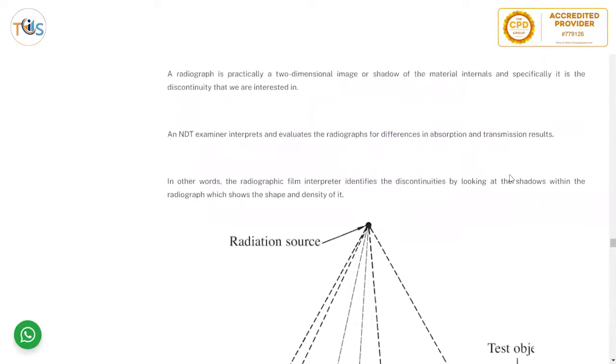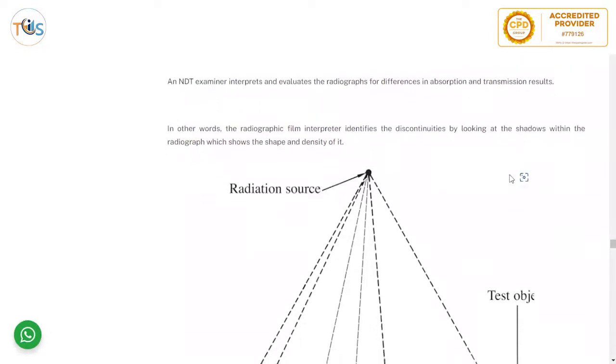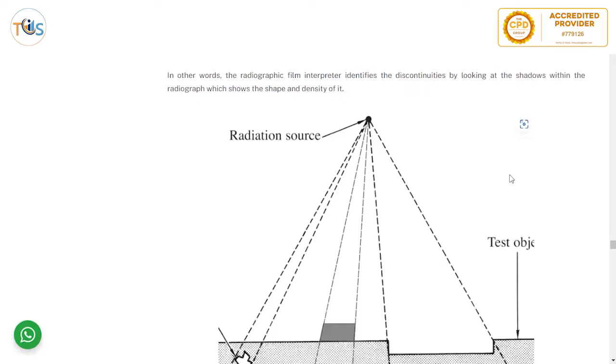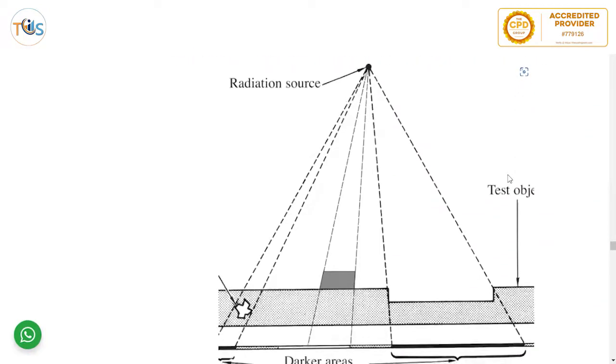A radiograph is practically a two-dimensional image or shadow of a material internally, and especially it is the discontinuity we are interested in. An NDT examiner interprets and evaluates the radiographs for difference in absorption and transmission results. In other words, the radiographic film interpreter identifies the discontinuity by looking at the shadows within the radiograph, which shows the shape and density of it.